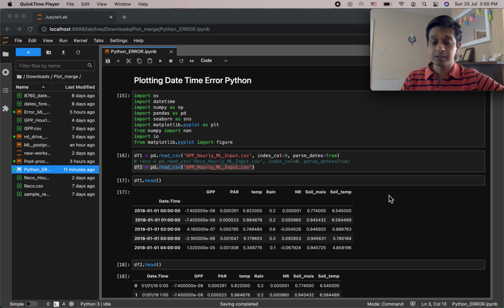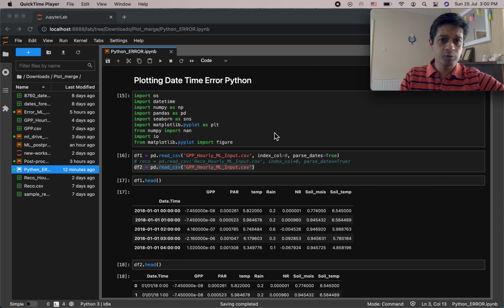And maybe there's someone else, feel free to comment. Maybe there's something wrong that I'm doing, and I hope so because I've seen a lot of researchers use the same tool for plotting their data, and I hope I am wrong and all their data is good. So here's what the error is.